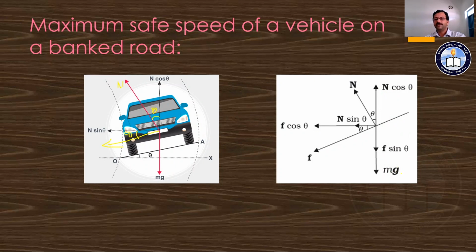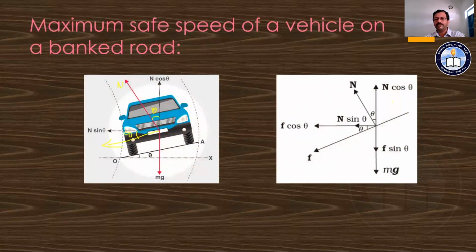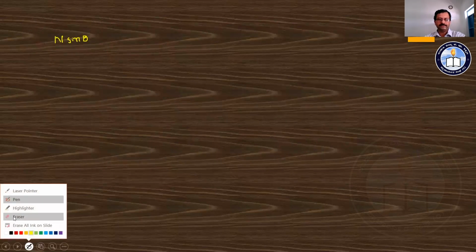And hence we can write the equation this way. The component we get in the vertically upward direction is n cos theta, not sin theta.